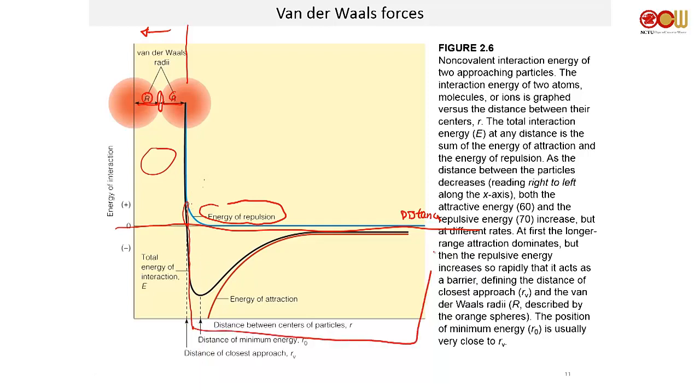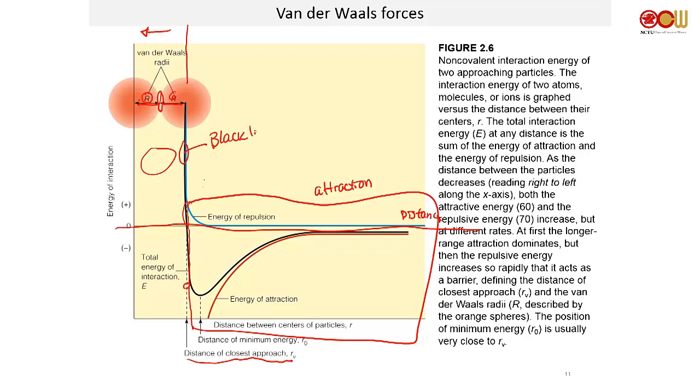So everything here is attraction. But right at the distance between the two atoms, you look at the black line, you actually have a net repulsion.